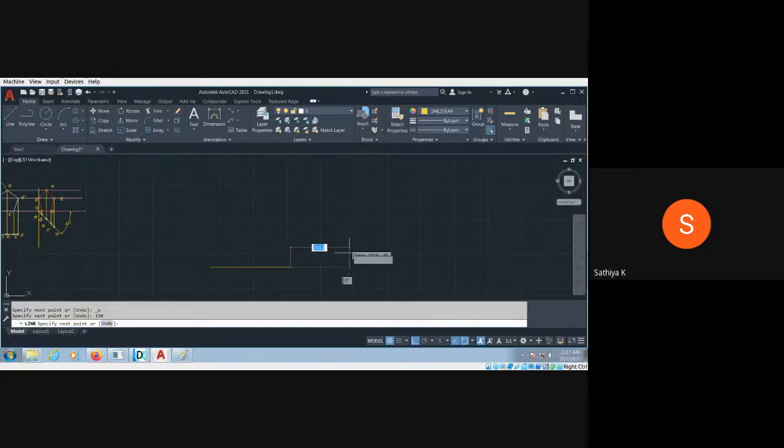In the oblong method, I can draw any angle of length. Suppose it is 70, that is the magnitude, and the angle I can keep as 30. No, 30 is not enough, so 70 and the angle I can keep at 85, something like 75.